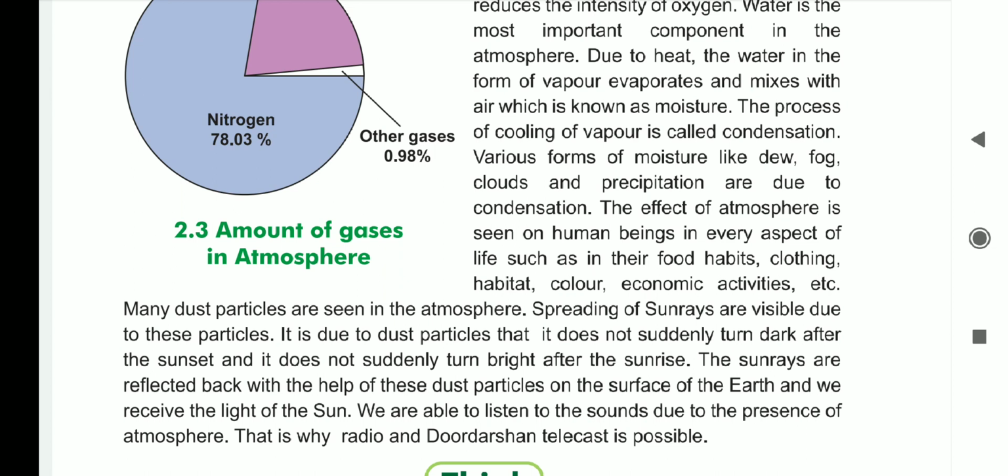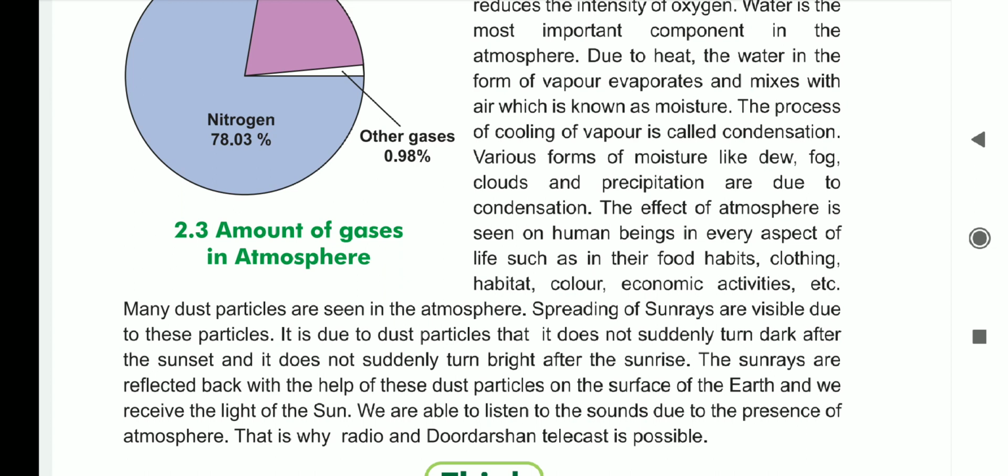That's why after the sunset also, after 1 hour, 1.5 hours, we can still get the light of the sun, though it has already set. That is done by the dust particles only. So we can see the importance of dust particles in our life.